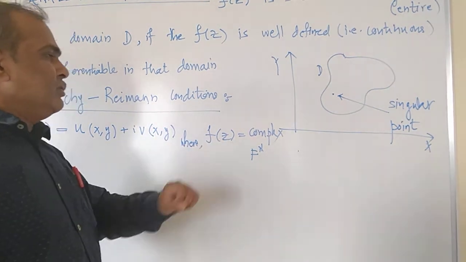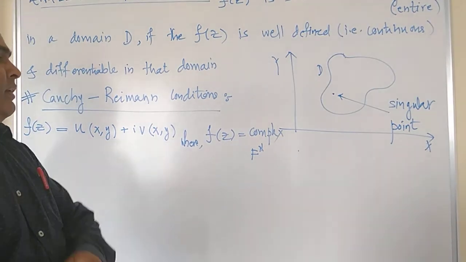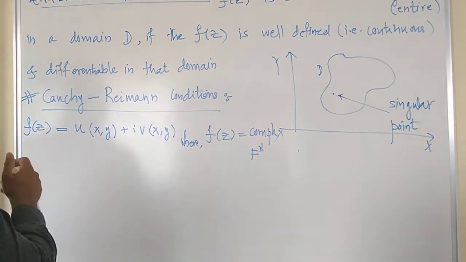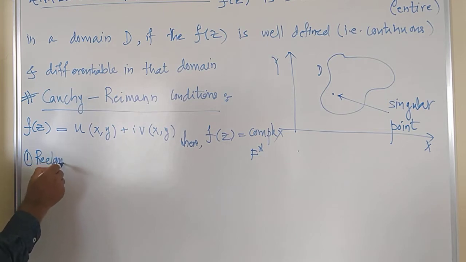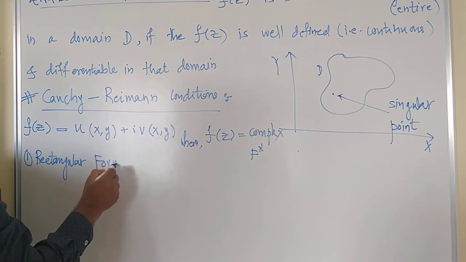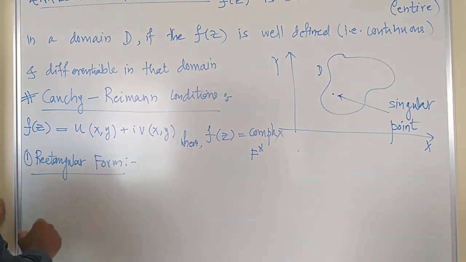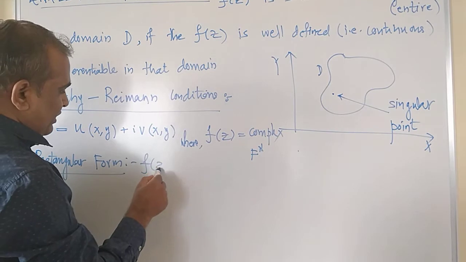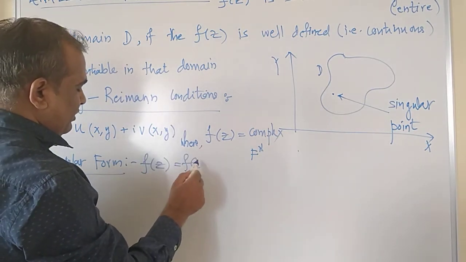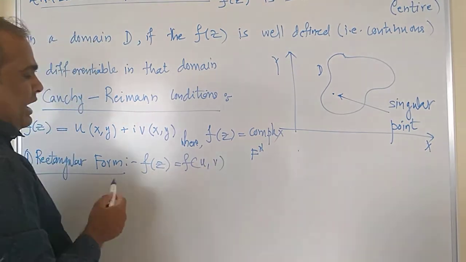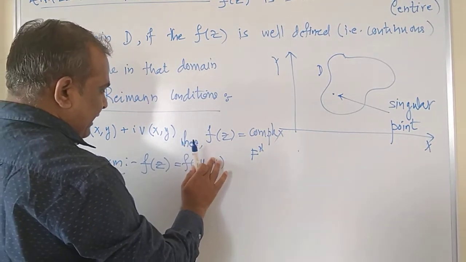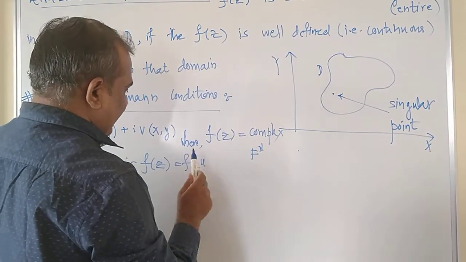and f is a function of u and v, then Cauchy-Riemann conditions are written in rectangular form. Let me write here rectangular form, and the other one is polar form. In rectangular form, the complex function f of z is a function of two independent variables u and v, and u and v are again functions of two real variables x and y.